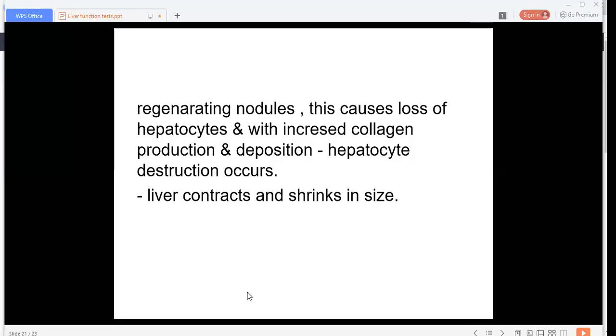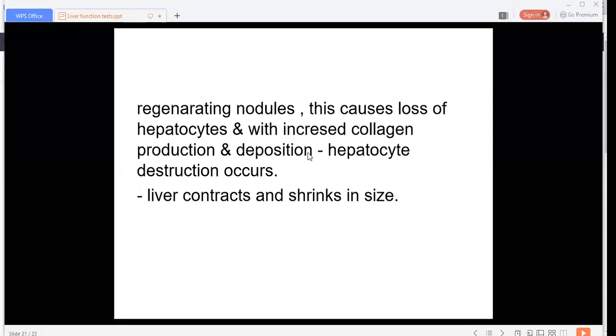Okay, so because of this hepatocytic destruction, the liver contracts and shrinks in size. So we call it, what was the name? That is atrophic liver. Okay, we call it atrophic cirrhosis. The other name, nutritional cirrhosis, we call it atrophic cirrhosis. Here the liver contracts because of loss of hepatocytes with increased collagen production and deposition. Okay, and this hepatocyte destruction occurs.